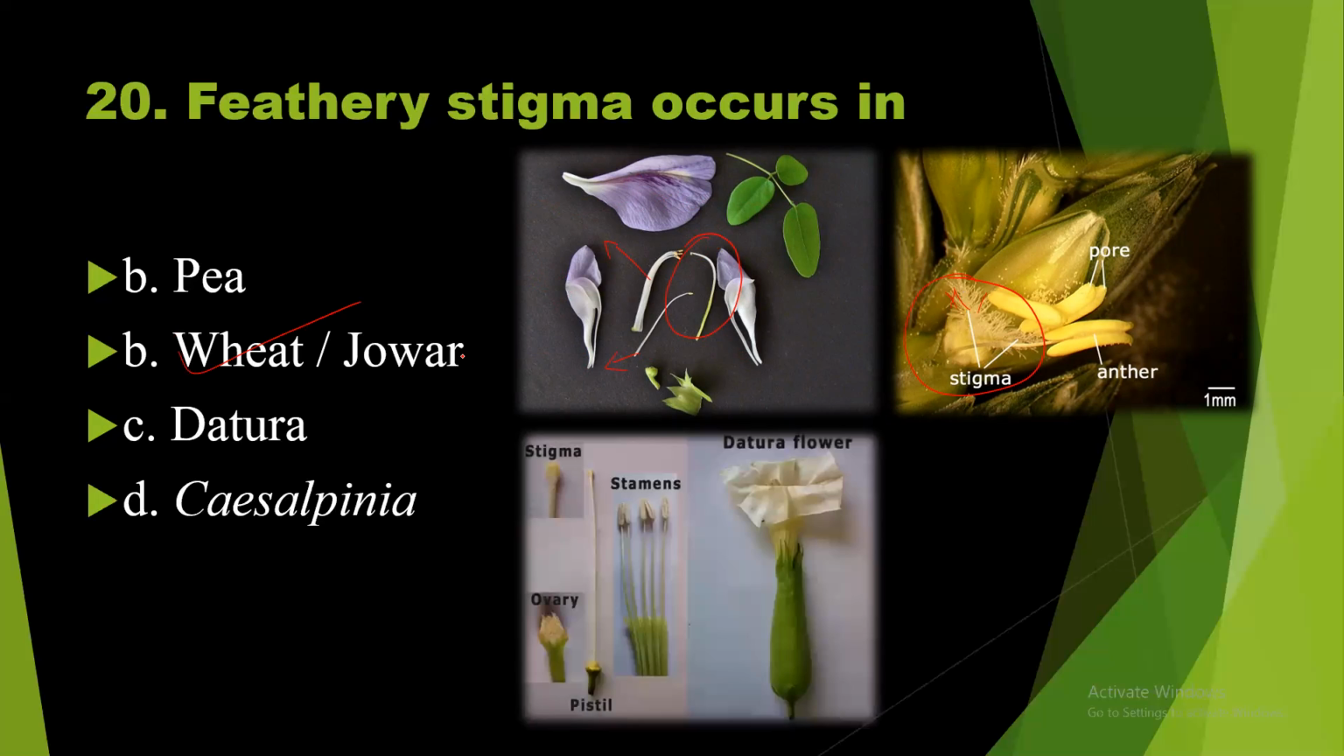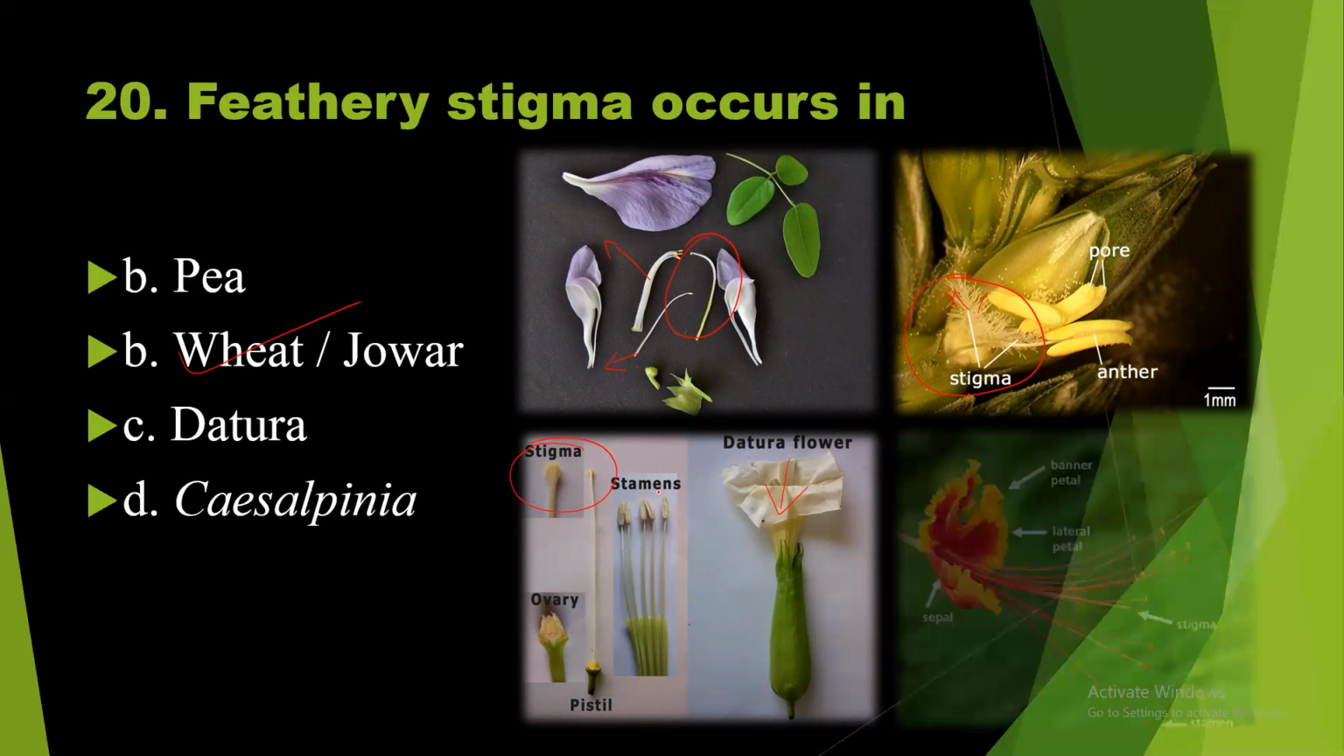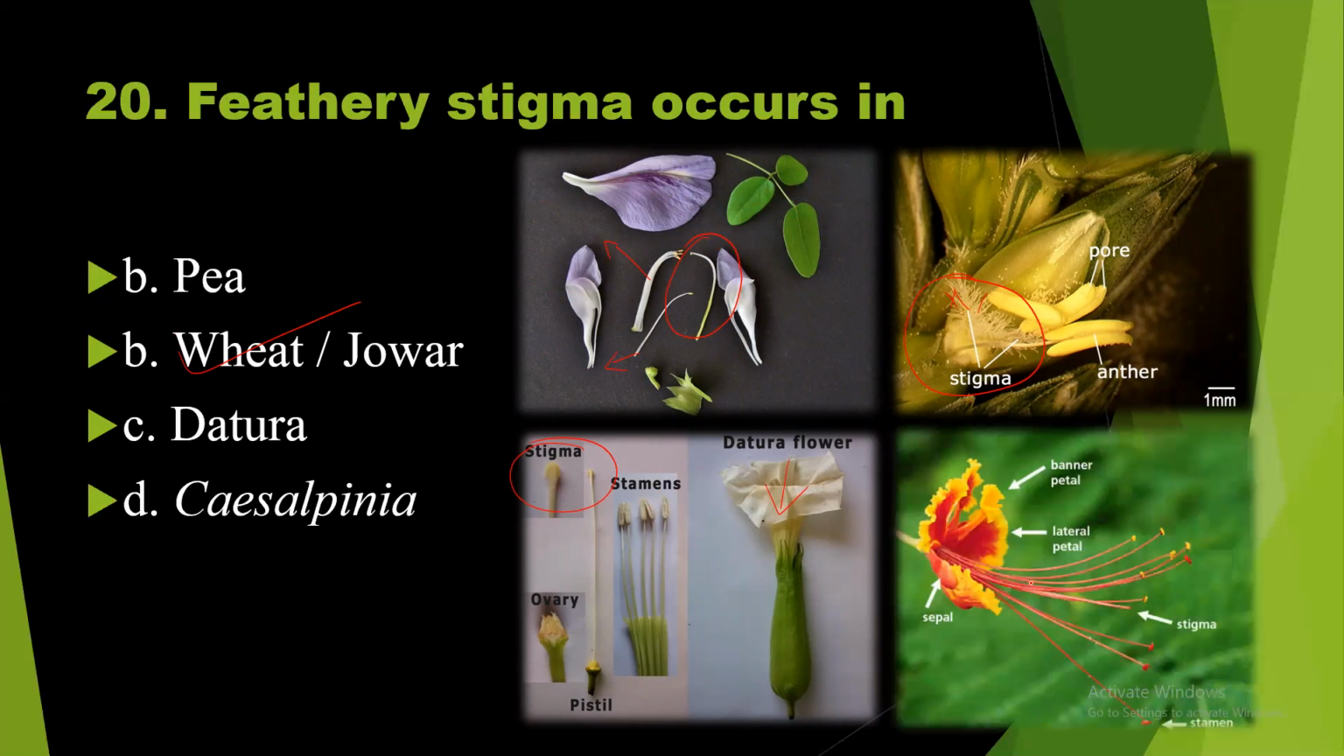Let us see the photograph of the datura plant flower. See, this is the datura flower, and here is the stigma. Normally, the stigma is present within the flower. Pollination generally takes place with the help of insects. And this is the caesalpinia. So the answer is option B.